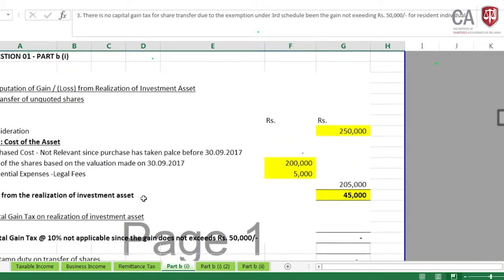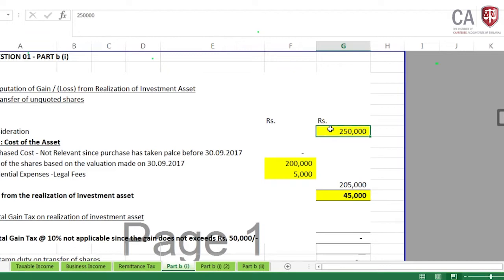Done. For this you should have knowledge of investment income and the computation of gain from realization of an investment asset, with the exemptions, the transitional provisions, and the application of section 46, the special realization provisions, Lamai. This is something key which you need to look at.